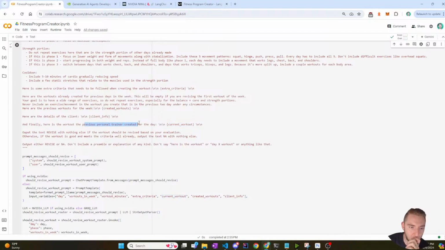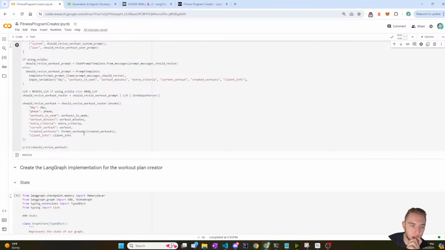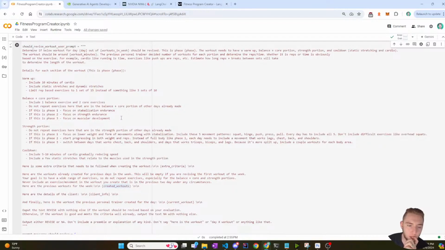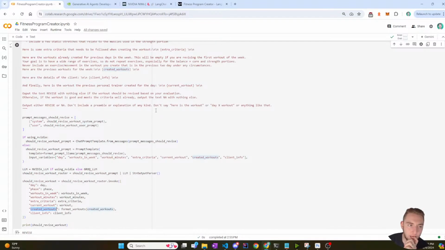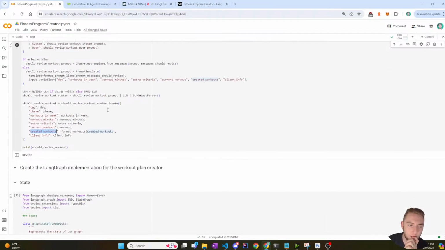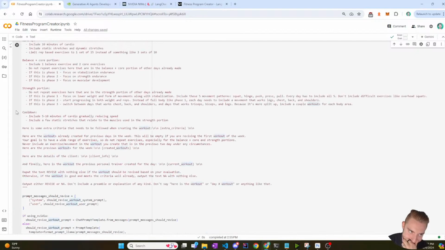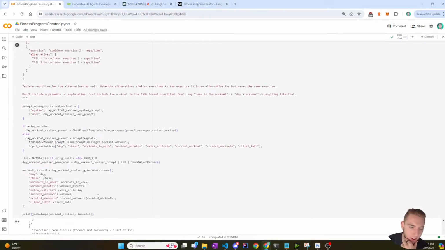Here's the workout the previous personal trainer created for the day. Current workout is okay, so I don't format that one like I do. I should probably format that. Do I not format it here either? I don't. Okay, yeah, okay.